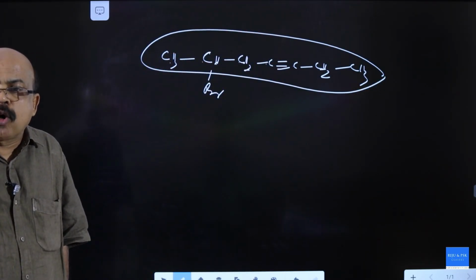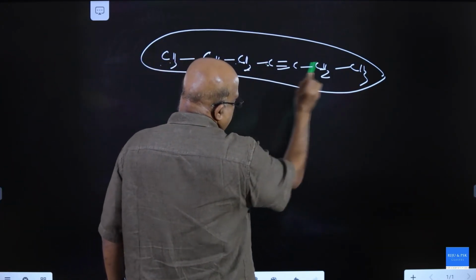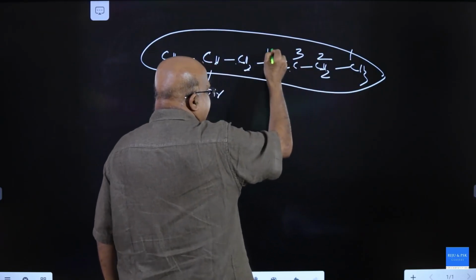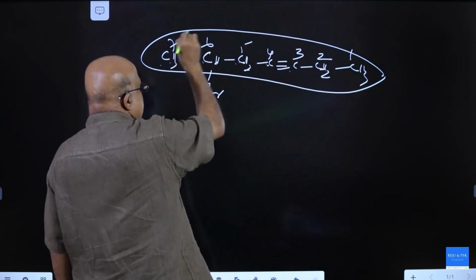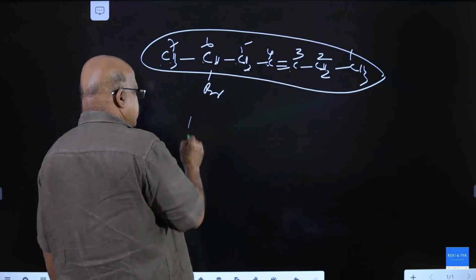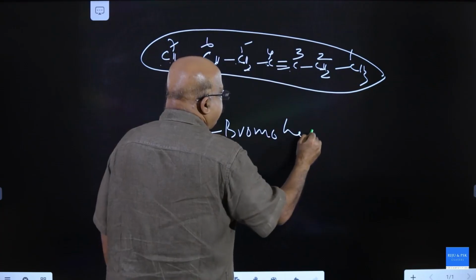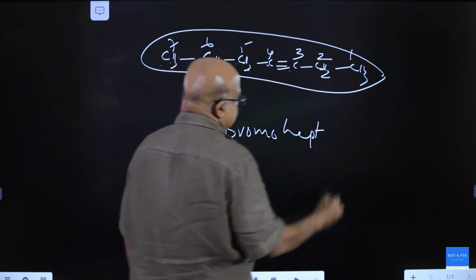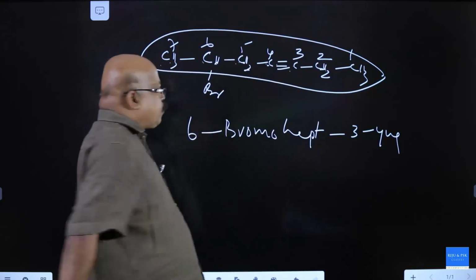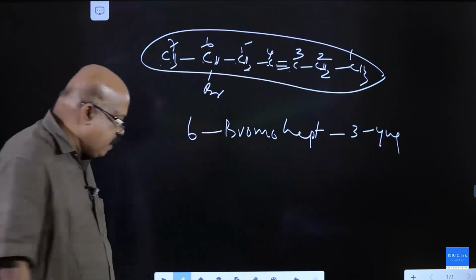Triple bond takes priority while numbering, 1, 2, 3, 4. This is your correct numbering pattern. It is 6-bromohept-3-yne. Here triple bond takes priority over bromine. So this is your correct numbering.